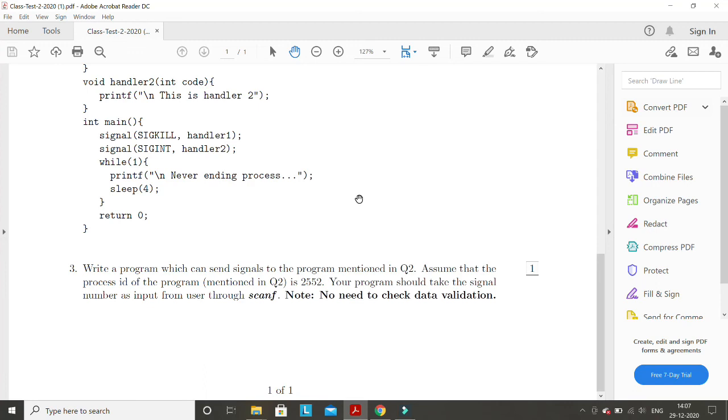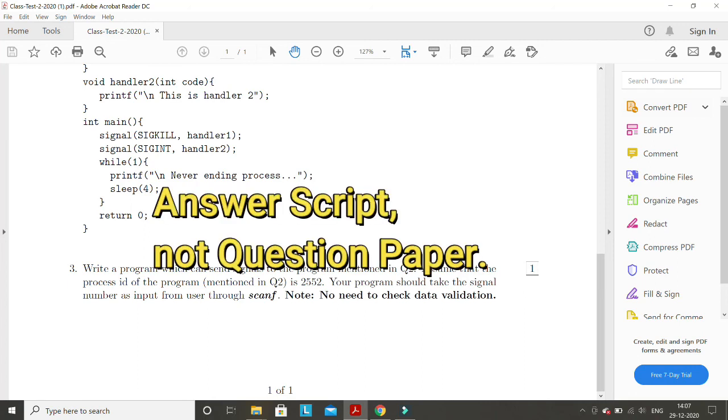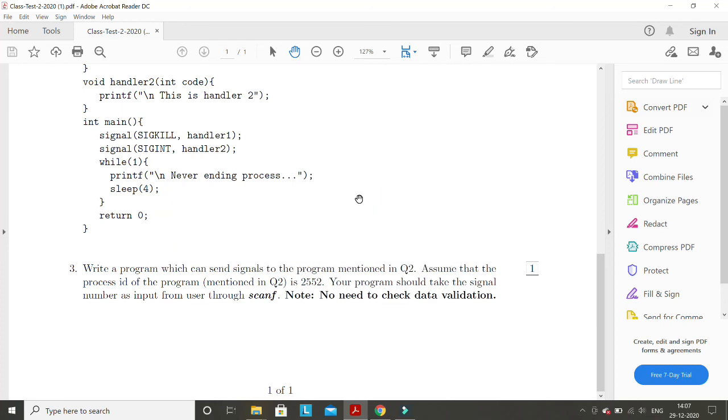One last thing, this is also not expected from your side. I have seen that some of you, even after my instructions, have not uploaded the question paper properly. Some of you have a very odd file name. You have to at least rename your file properly, like your name space quiz 1, your name space quiz 2. Some of you have not written your roll number, some of you have not written your name in the quiz paper. That is not good. I have to match it properly, and I need some time on it.